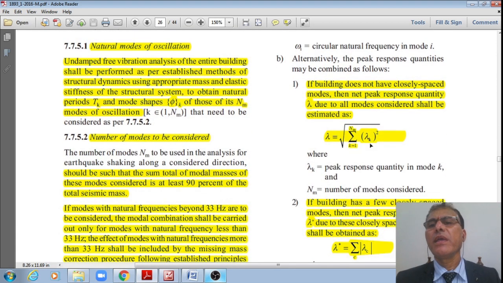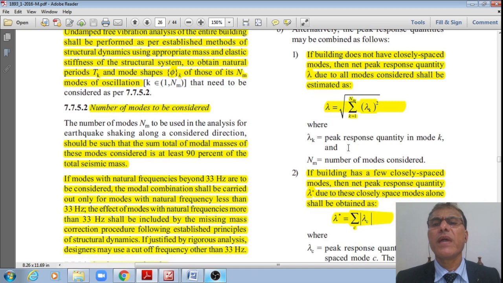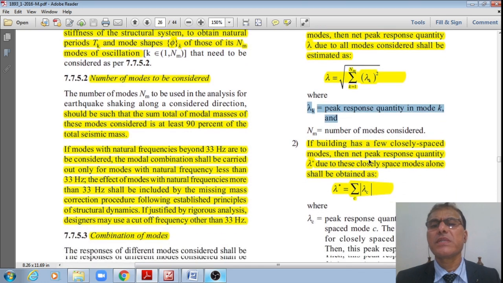Now, alternatively, the peak response quantities may be combined like this also. If the building does not have closely spaced modes, then the net peak response quantity lambda due to all these modes considered shall be estimated, given by this: lambda is equal to the square root of the summation over k is equal to 1 to nm of lambda k whole square, where lambda k is the peak response quantity of the kth mode and nm is the number of modes considered.